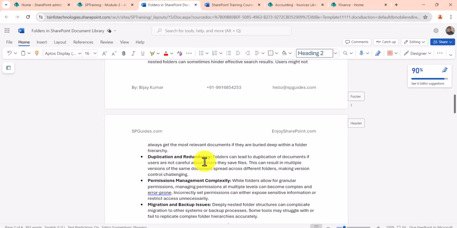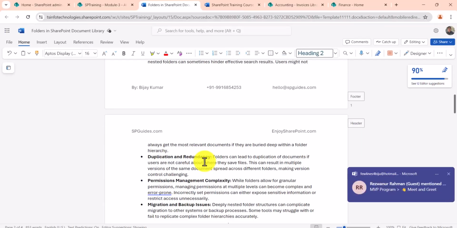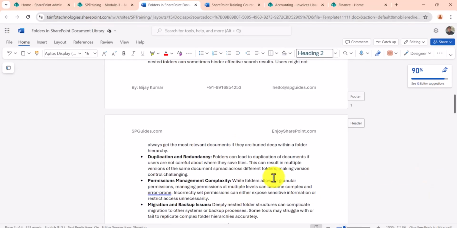And also, when you have more folders and subfolders, permission management, which we discussed as an advantage, becomes problematic when there are common people who should access multiple files and multiple folders.